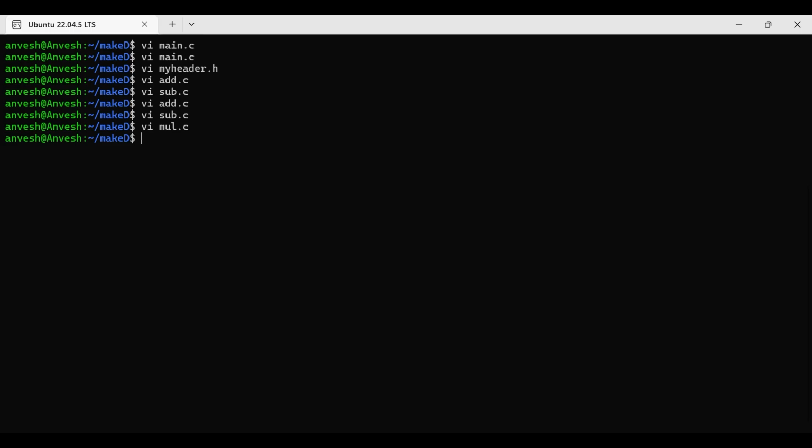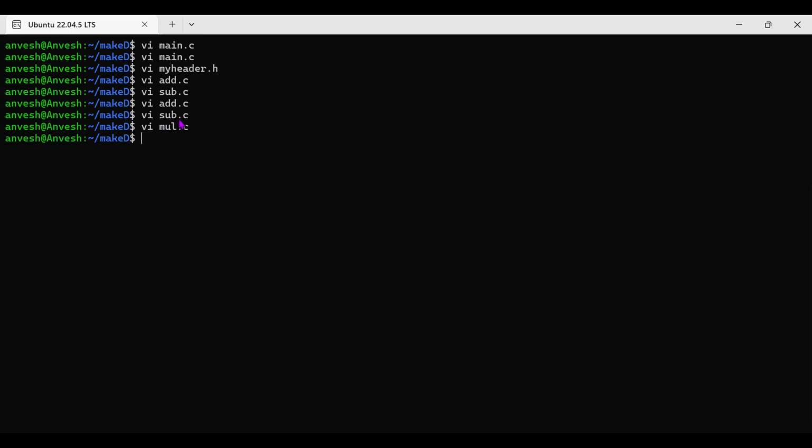Now, suppose this is our project. For example, in that project Divya worked on the sub.c module, Nandini worked on add.c, and Sumit worked on mul.c. After completion, whoever is in the integration team will integrate all the modules. They will compile the code and check whether it is working fine or not.